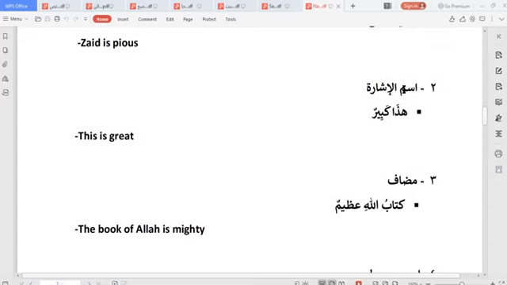Another one is ismul isharati, meaning demonstrative pronoun. Example: Hadha kabirun. This is great. This is big. I hope you get it. So hadha is another part of the noun that we can use to start nominal sentences. In هذا كبير, the first part, the mubtada, is definite. The mubtada part is definite.